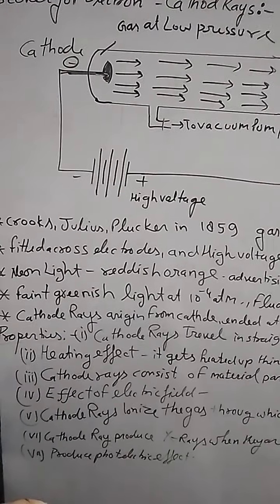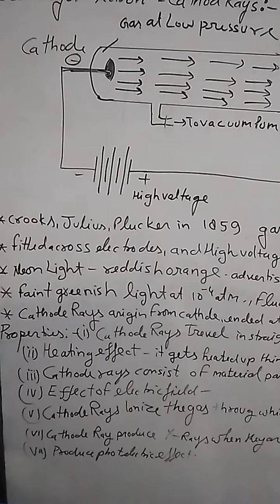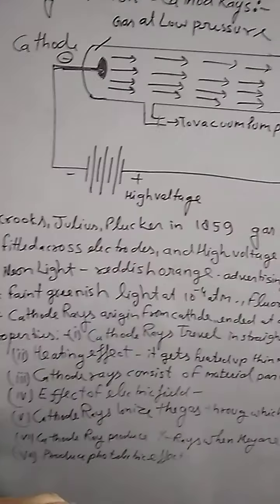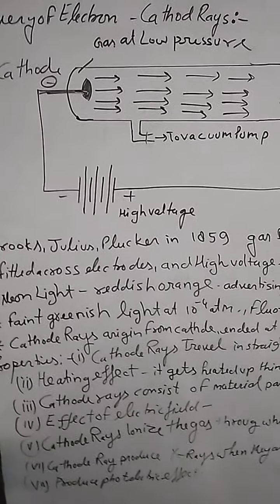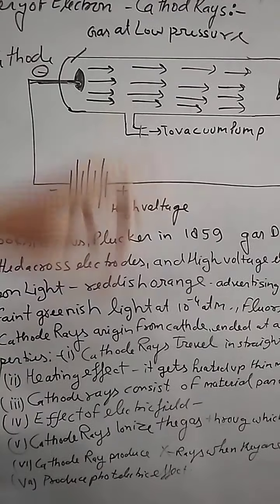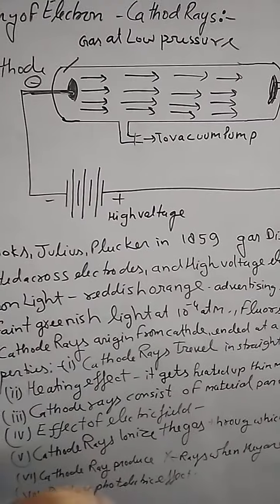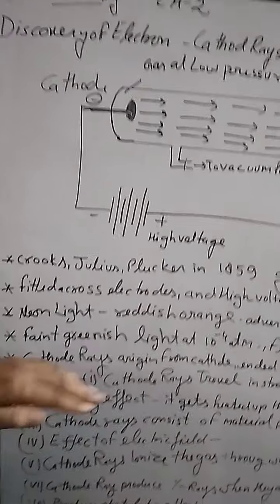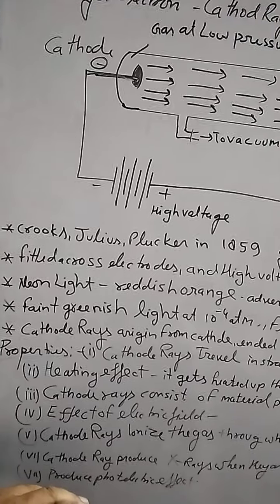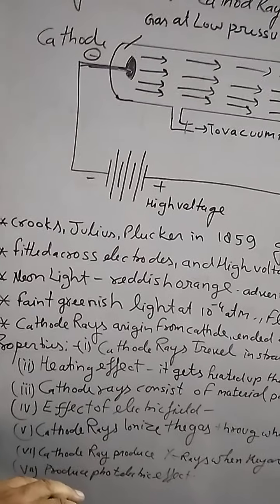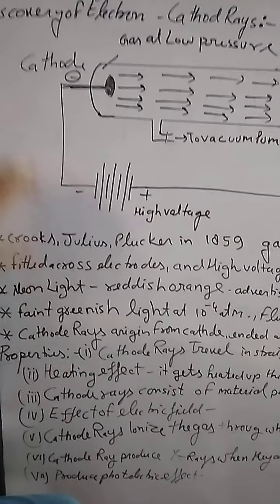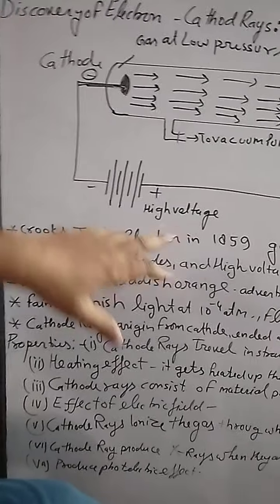As we switch on, a glow starts inside the discharge tube, because we use a screen, and the rays that come from the cathode have different colors. If we fill different kinds of gases, we get different colors of cathode rays. So simply we can say that this discharge tube was discovered by Crookes. This is helpful for the study of cathode rays.